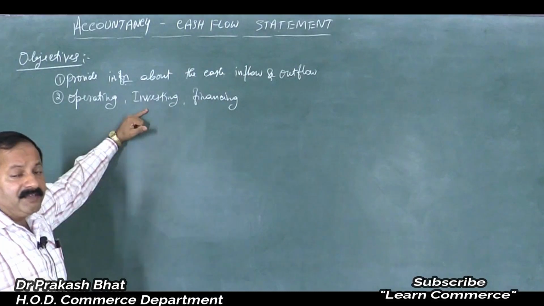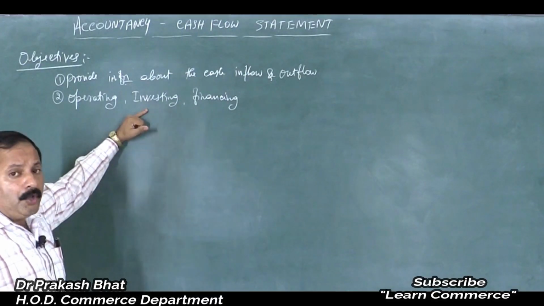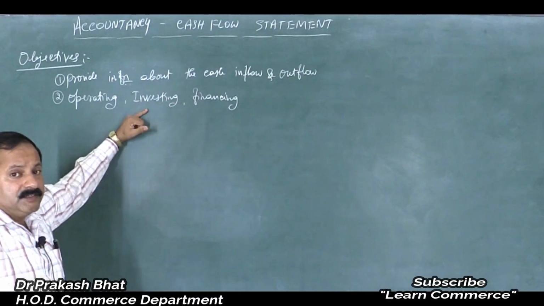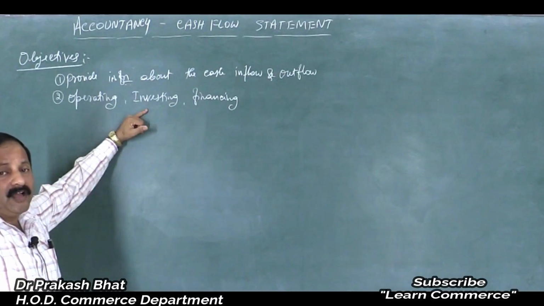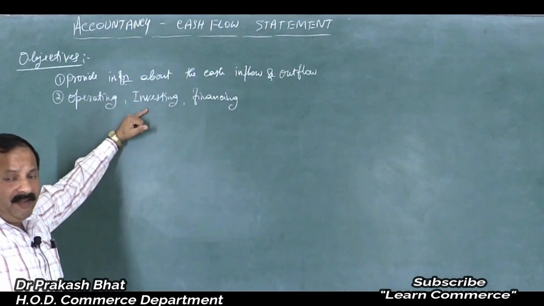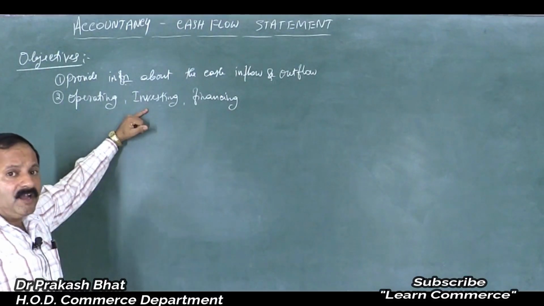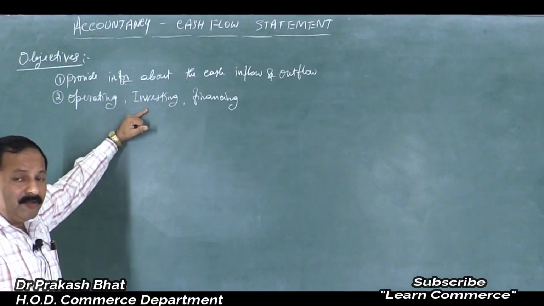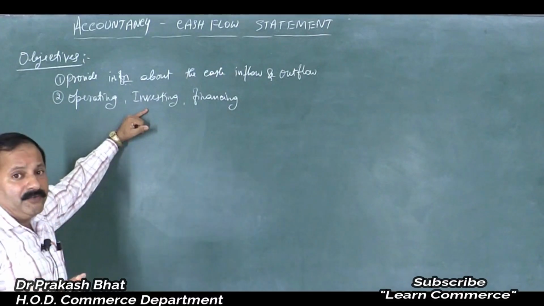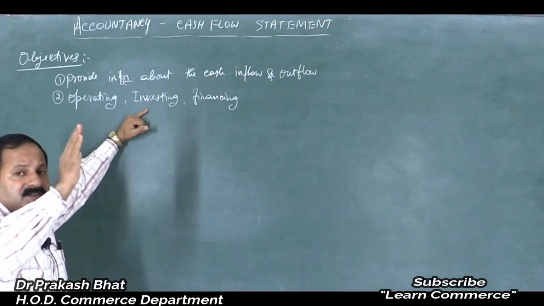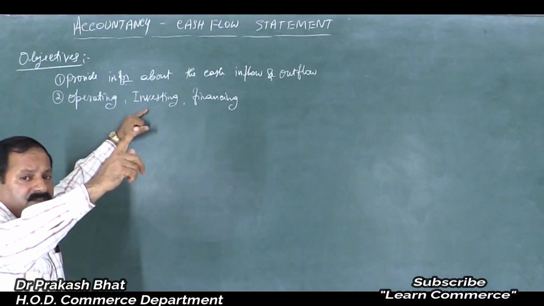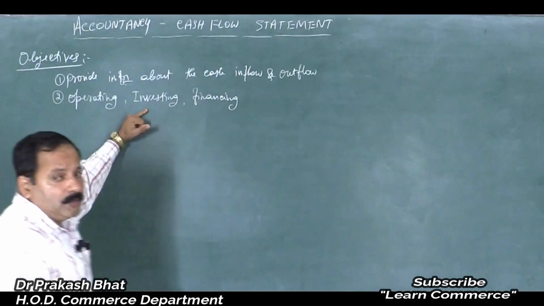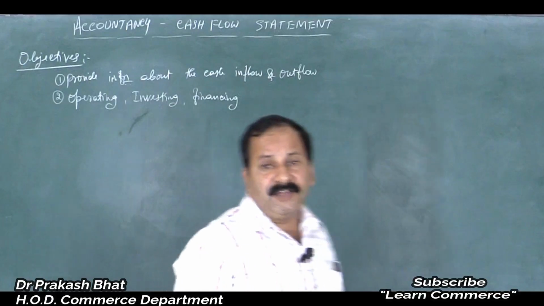Higher the investment in long term or non-current assets or fixed assets, your ability to increase your profit will start. Higher the investment in fixed assets, higher will be the chance for earning profit. Higher the investment in current assets, higher will be your liquidity position of the business, but lower will be your profitability, that is a chance.